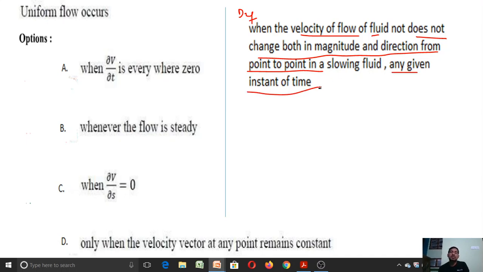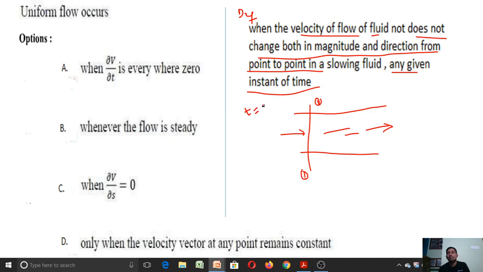So what is the meaning of this definition? Suppose if you take a flow of fluid here, so flow is in this direction, the liquid flowing in this direction, right? If you take one section here, and at a particular given instant of time, suppose t equal to 10 a.m. in the morning, if you want to measure the velocity of this flow at section 1, there the velocity is v meter per second, right?